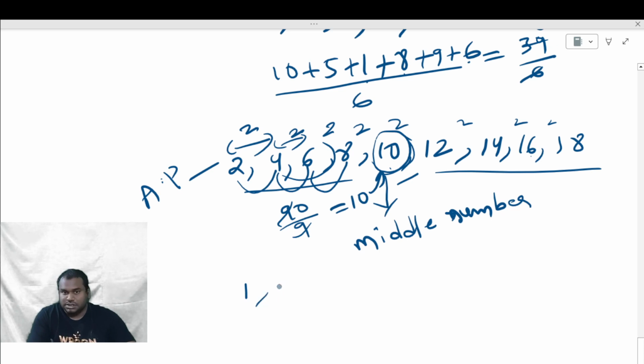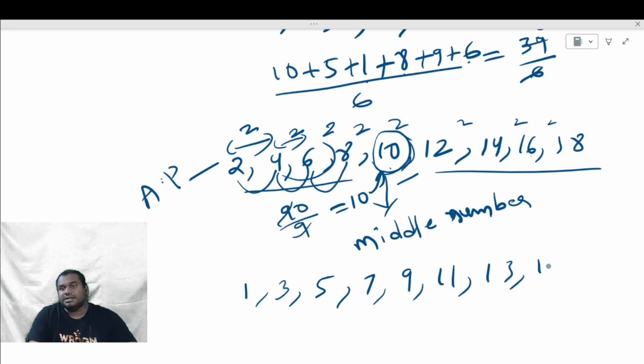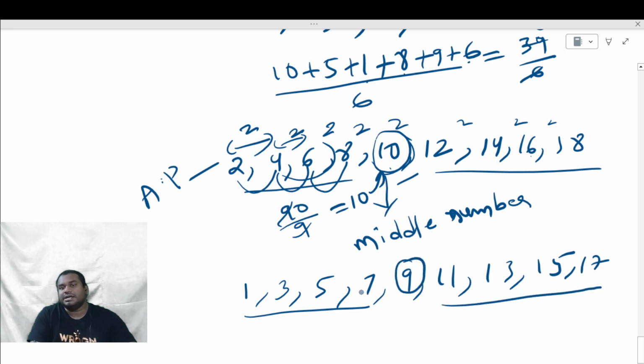Suppose there are some numbers, I'm taking an odd example, with a common difference of 2: 1, 3, 5, 7, 9, 11, 13, 15, and I'll take 17 also. See how many numbers are there. These are 9 numbers, and 9 is the middle number.